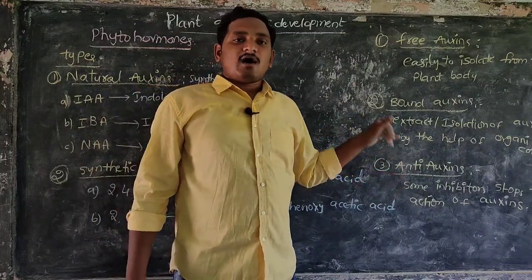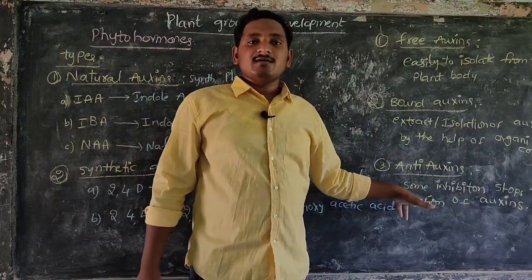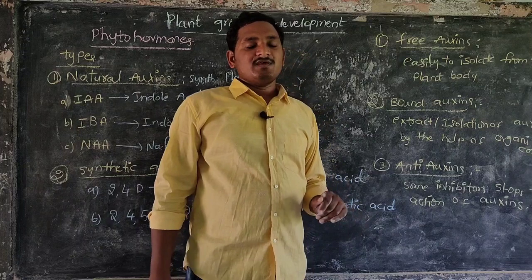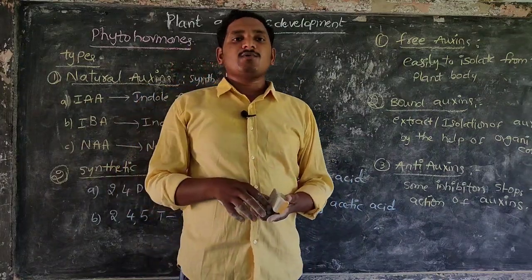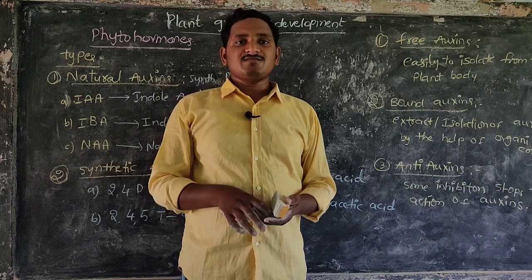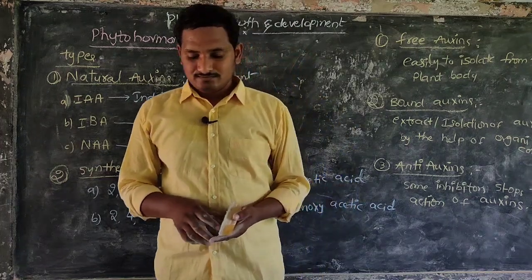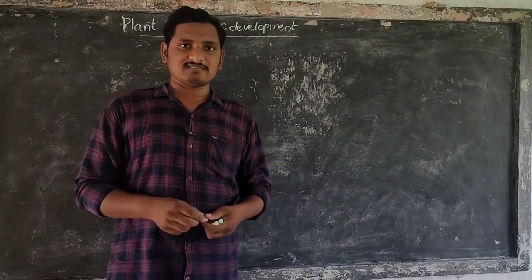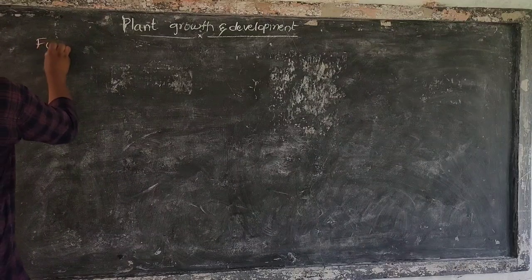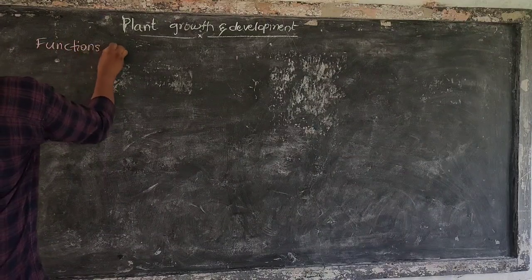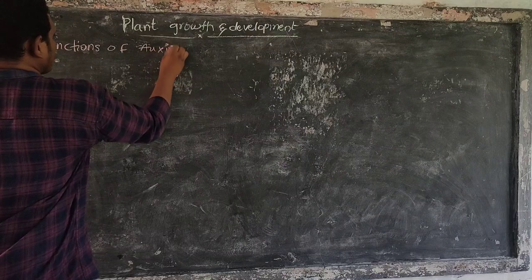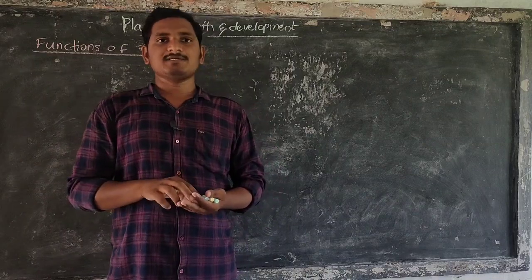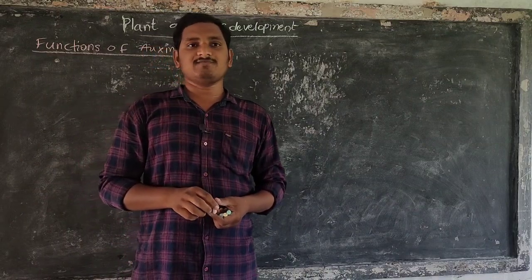Antiauxins are some inhibitors or compounds that inhibit or stop the action of auxins. In the next class we will discuss the functions of auxins, and how auxins help in different agricultural fields.